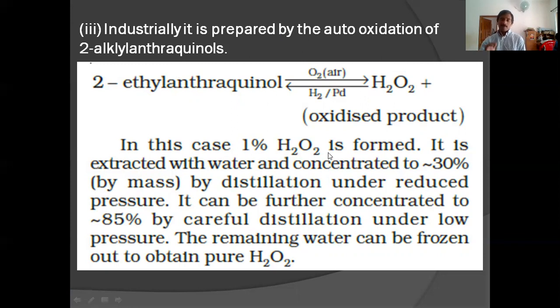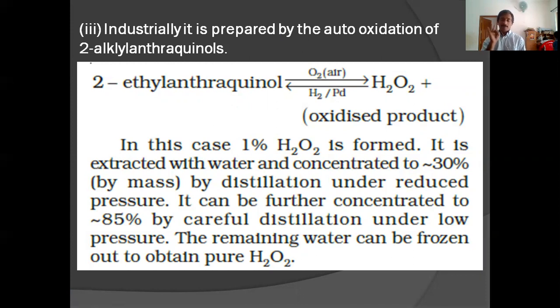Then the concentration of the H2O2 solution. How can you concentrate? It actually involves 3 steps. First one is distillation under reduced pressure. Then it will be concentrated to 30%. After that, again it is distilled under reduced pressure. Then it will be concentrated to 85%. And finally, the remaining water is removed by freezing. When you freeze the solution, only water will freeze and H2O2 will remain in the liquid state. So we will get the pure H2O2 very easily.